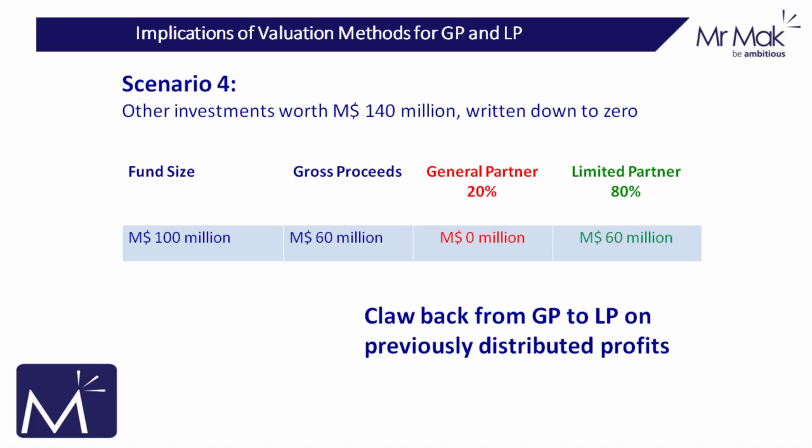But what if at the end of the fund's 10-year life, the other investments, which had been valued at 140 million, are worth zero? In effect, this means that the fund generated 60 million in total returns despite a capital injection of 100 million from the LPs. Unfortunately, in this case, the GP will have over-distributed profits to itself. This will make it subject to a clawback where the 10 million received on the first investment in year 3 of the fund would need to be repaid to the LPs.